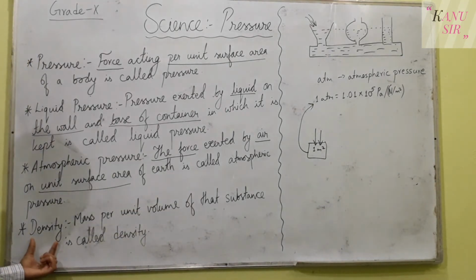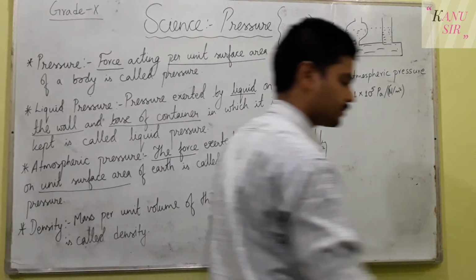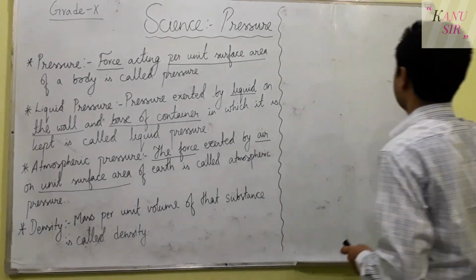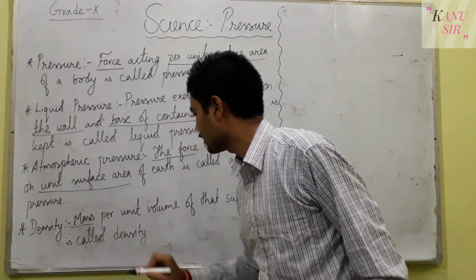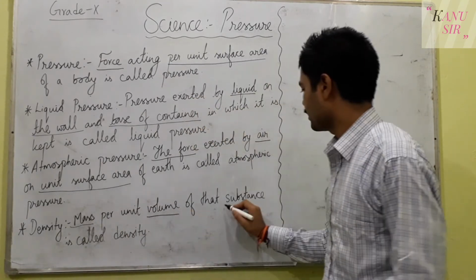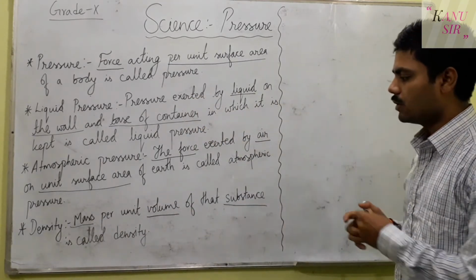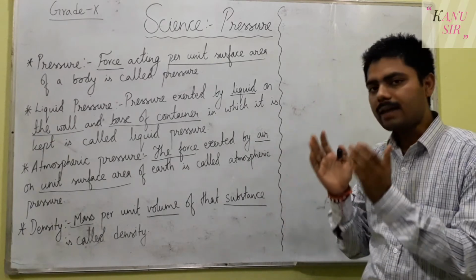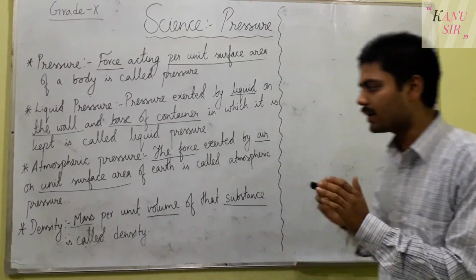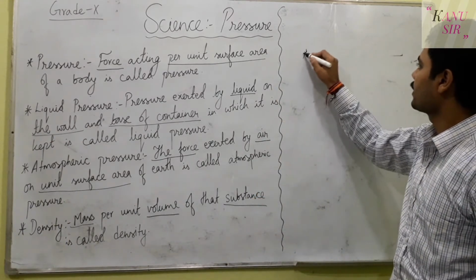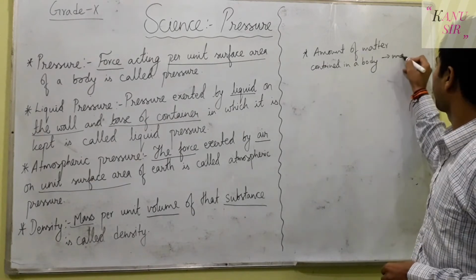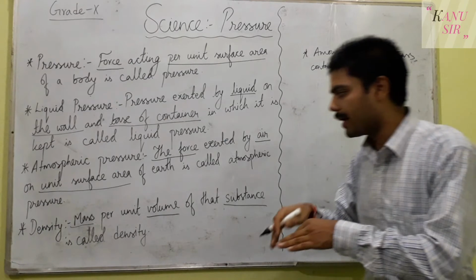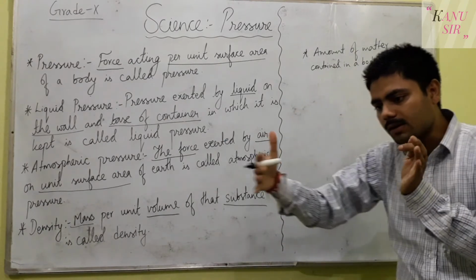The next topic is density. So what is density? The terms utilized here are mass, volume, substance. So there is a substance and it has its mass, and what is mass? The amount of matter contained in a body is called mass, and this amount of matter covers a certain volume.